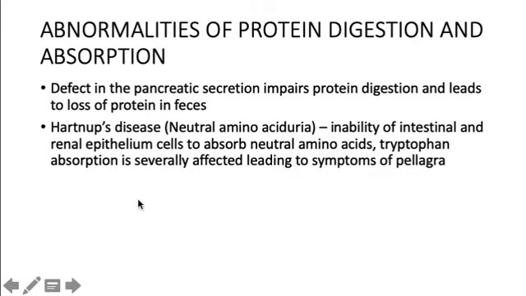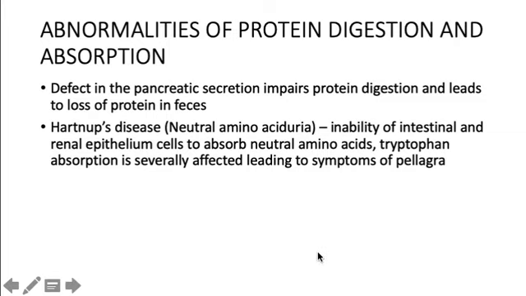So tryptophan absorption is severely affected, and this leads to symptoms of pellagra. We all know that tryptophan leads to the synthesis of niacin, and niacin deficiency leads to a condition we call pellagra, which has the characteristic features of 3D, that is diarrhea, dementia, dermatitis, and if not treated will lead to the death of the patient.